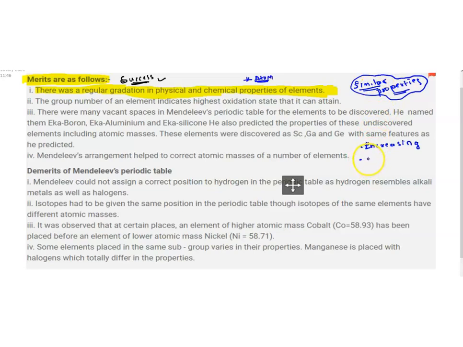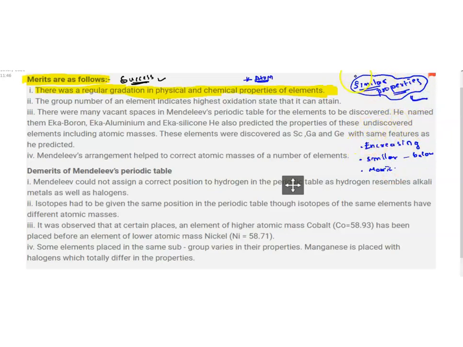Elements with similar properties have to be placed one below the other, and dissimilar elements have to be placed in the horizontal manner. This was his idea. Similar property elements are placed one below the other, and dissimilar elements are placed horizontally. Sometimes he gave more importance to the similarity of properties.